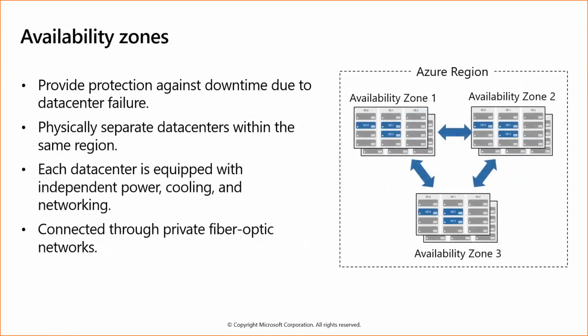What are availability zones? Availability zones provide protection against downtime due to data center failure. So an availability zone is a combination of two or more data centers which have the same replica of the data.